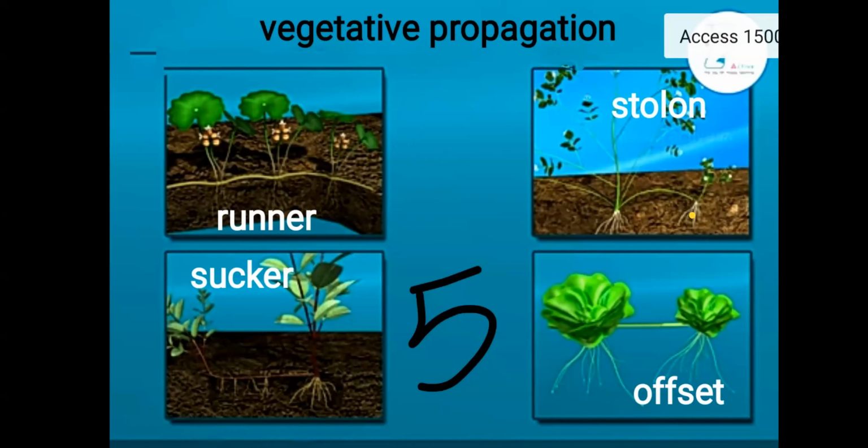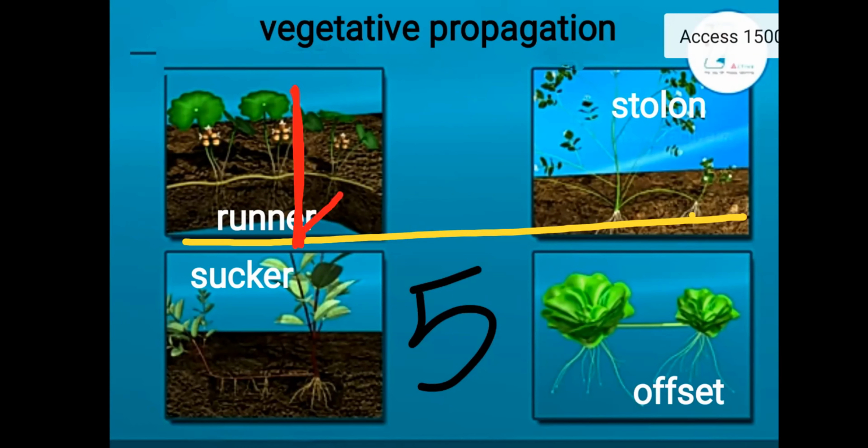Next one is the stolon. Stolon, in that soil surface. Next, here one of the plant bodies is there on which branches are there. On branches, leaves are there.